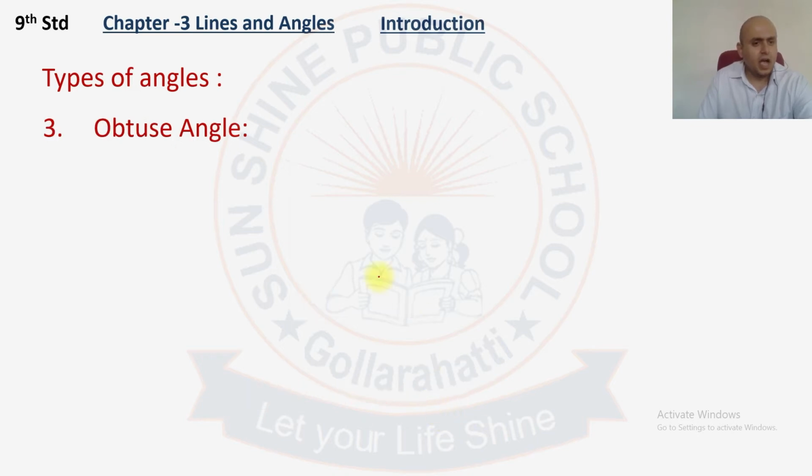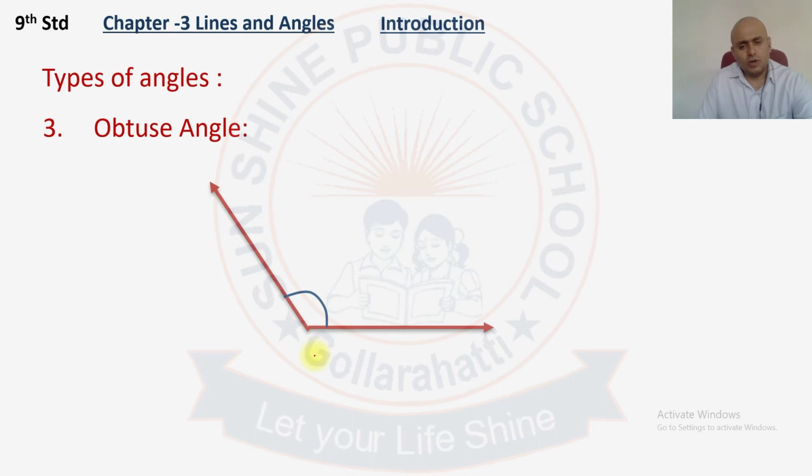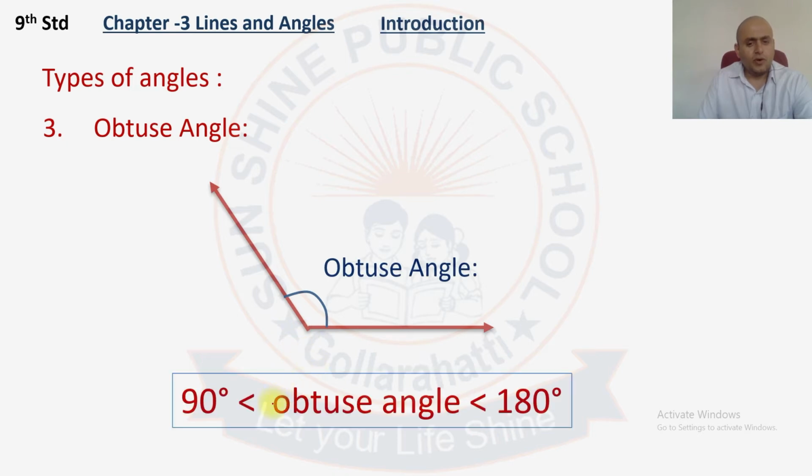The next angle is the obtuse angle. An obtuse angle is more than 90 degree and less than 180 degree. So an obtuse angle should be more than 90 degree and should be less than 180 degree. 180 degree is a straight line, so it should be less than a straight line. And it is called an obtuse angle.